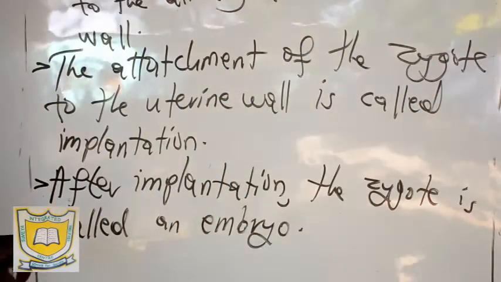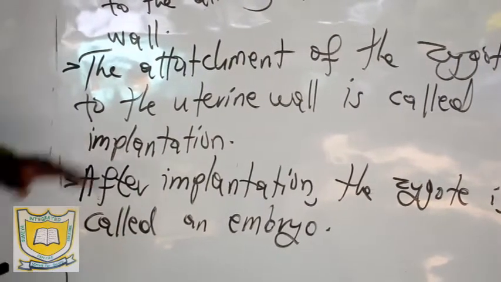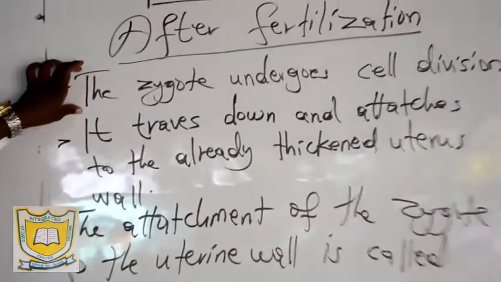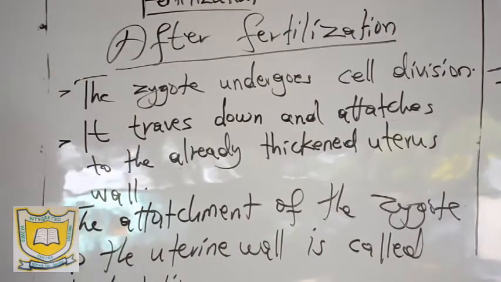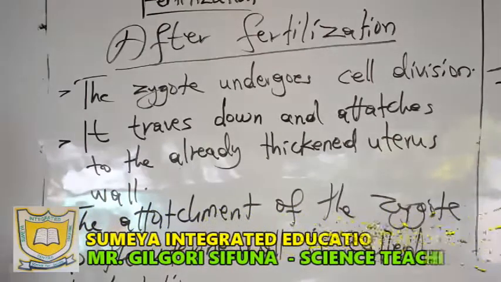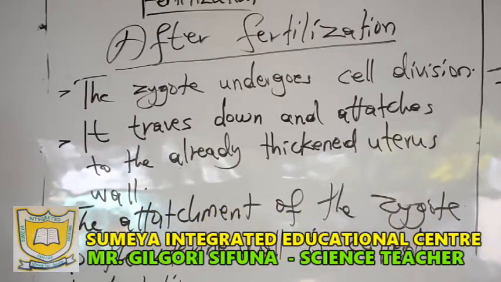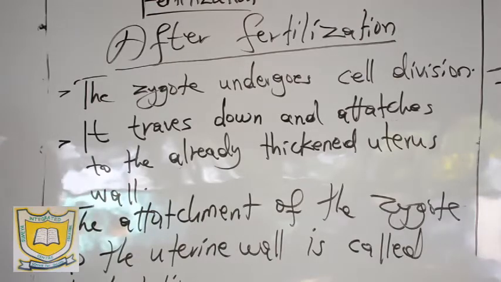And then we say that after fertilization, this is what happens. The zygote undergoes cell division immediately after fertilization, still in the oviduct. After undergoing cell division, it starts traveling downwards to the uterus. The walls of the uterus now become very thick, thicker than they were before fertilization.